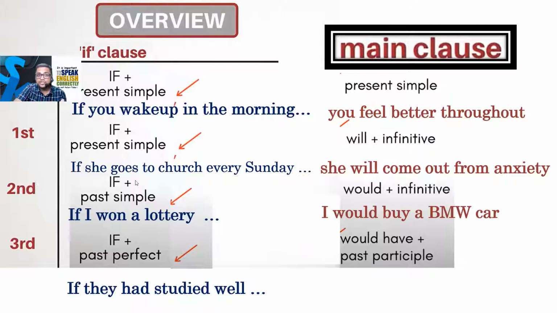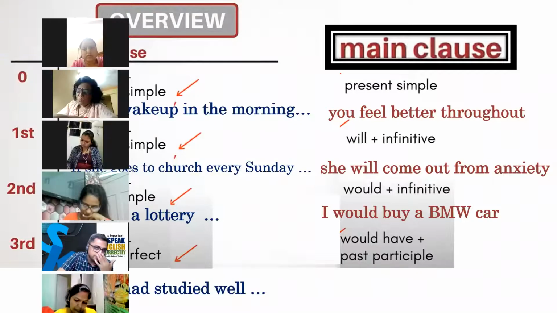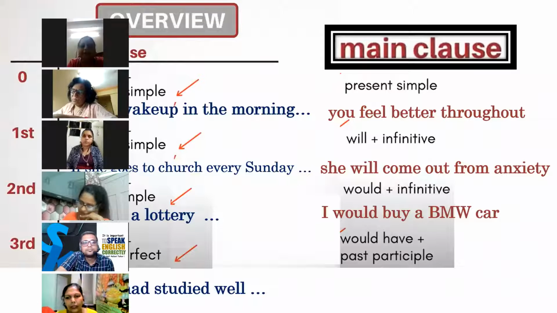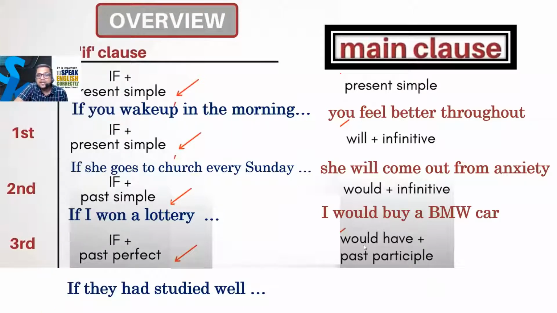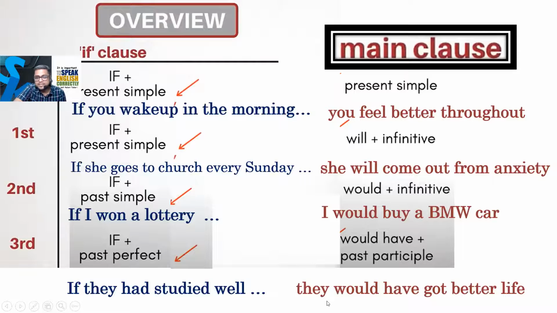The third condition, if, then past perfect. If they had studied well, let's go to Ritu Sinha. Ritu. If they had studied well, they would have passed the exam. They would have. Because the formula also says would have plus past participle, yes, we can also say that kind of sentence, that they would have got a better life.